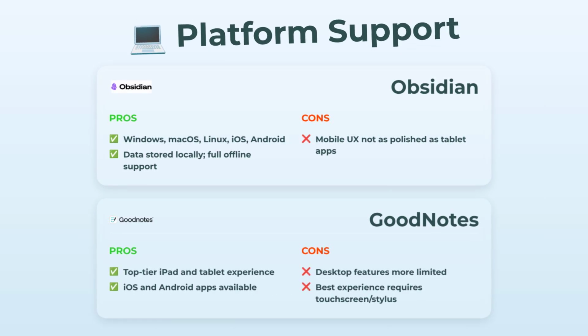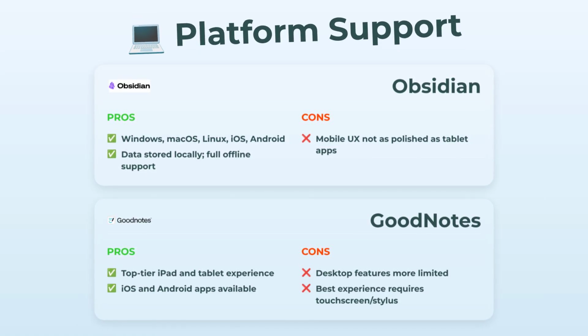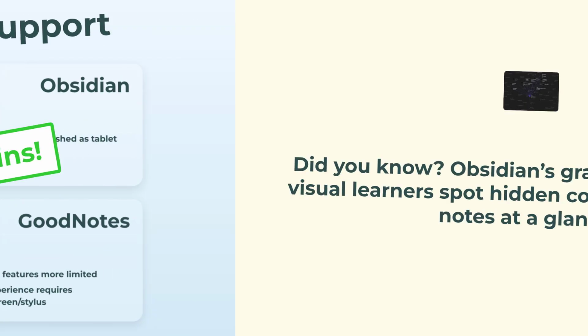Compare that with GoodNotes. It basically rules the tablet world, iPad especially, and their app is tuned perfectly for touchscreen and stylus action. There's Android and iOS support too, but on desktop, it's a lot thinner. You'll get the most out of GoodNotes with a tablet. So if you're cross-platform, Obsidian's the star. For tablets, GoodNotes shines.